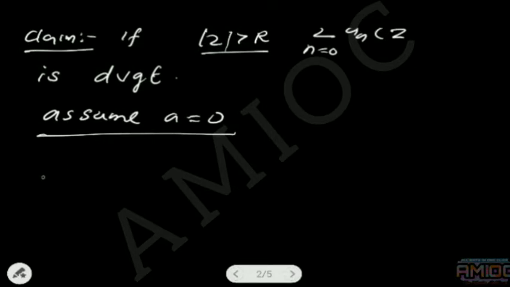Now let |z| > R. |z| is a real number, R is another real number. Then by the denseness property of real numbers, in between every two real numbers there is another real number.